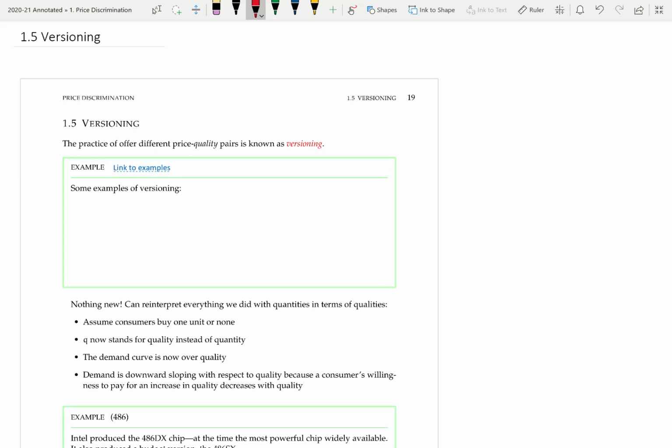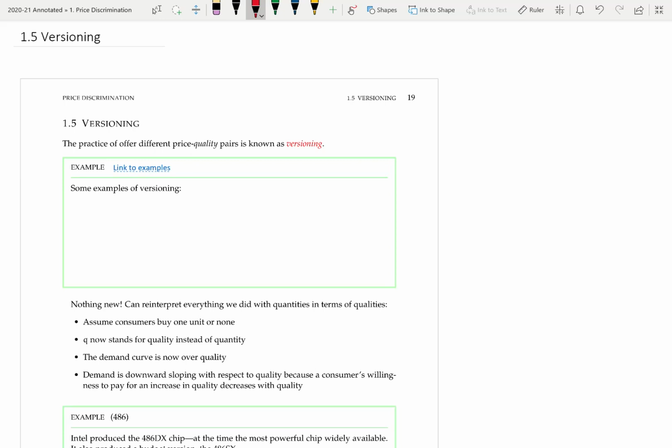One other example is with mobile phones. You often have different storage capacities. A higher storage capacity represents a higher quality, and a lower storage capacity represents a lower quality. There's a link here where you can provide your own examples and see what other examples students have contributed.